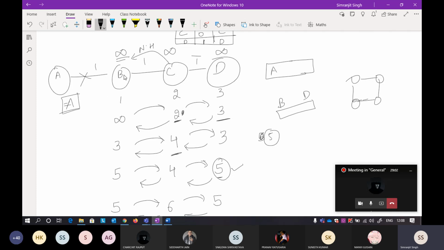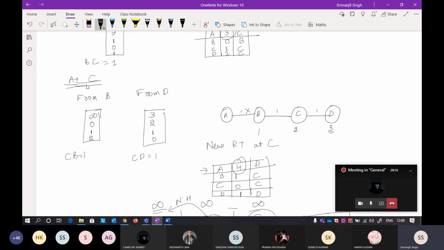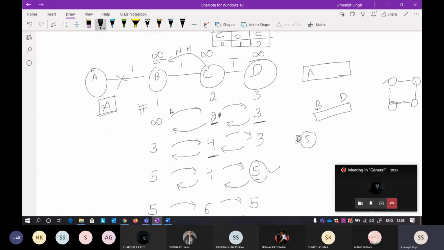So keep in mind that here I am writing the distance from B to A, C to A, and D to A. If you still don't get how I am updating the next step, you can also follow this particular path. At C you are getting the distance vector from B and D; you exchange each other and you will get the same result. I'm just doing it directly, but I'm following the DVR algorithm. There is nothing new here.